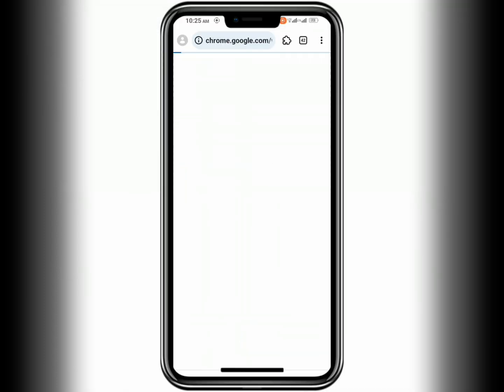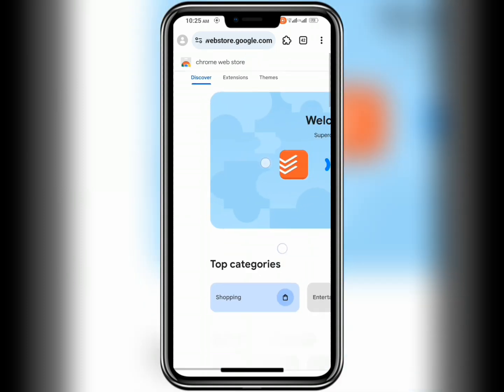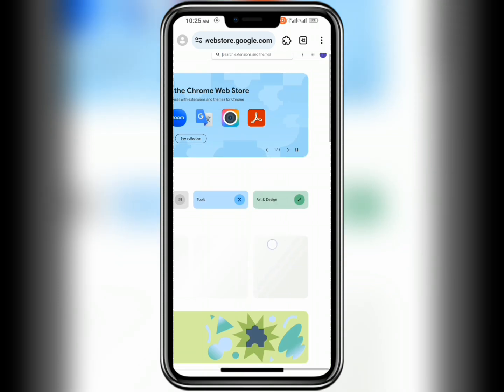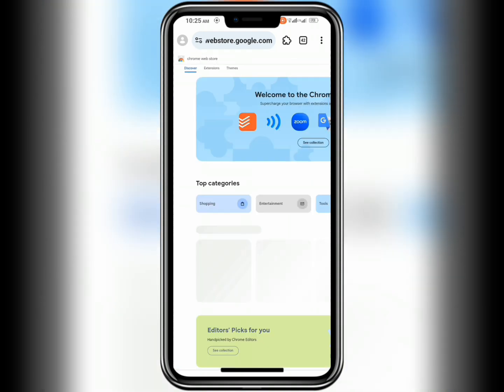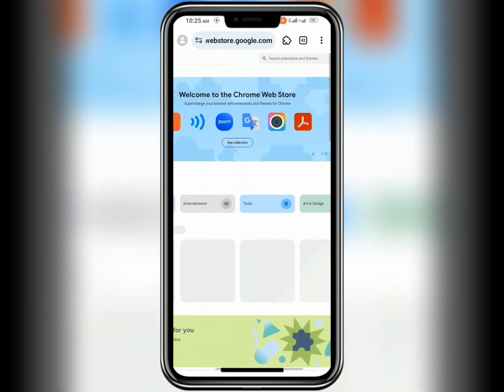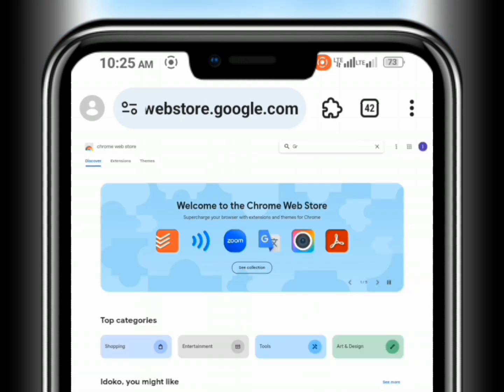So you click on web store, and it takes you to their extension portal or website or whatever way you decide to call it. Now this portal might keep reloading. All you have to do is exercise patience, and once you notice that it is stable, you look for the search icon here, click on it and type in grass extension.